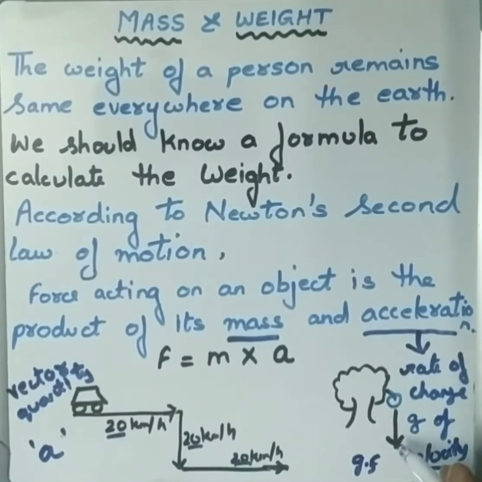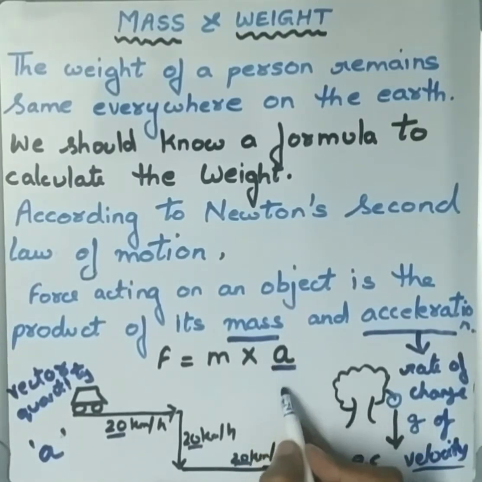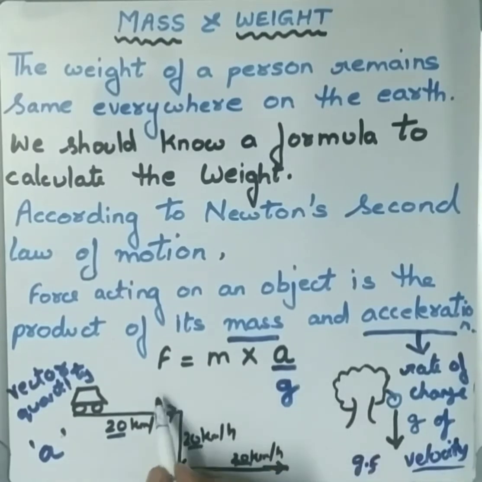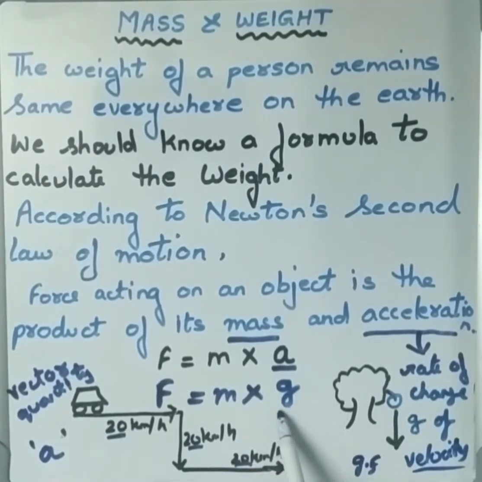So here also there is a direction. On any object, when there is a force applied by the earth, the gravitational force, we call it weight. We have already learned that. But here the acceleration is taking place due to gravitational force. Because of that, we will replace the letter A with small letter g. So the equation becomes force is equal to mass into acceleration due to gravity. So here g is nothing but acceleration due to gravity.